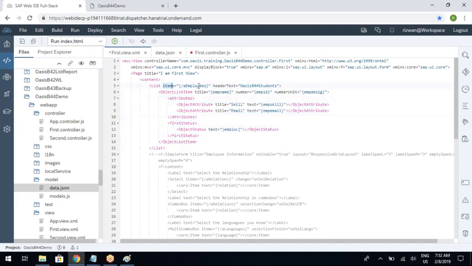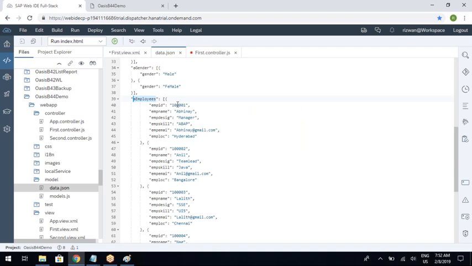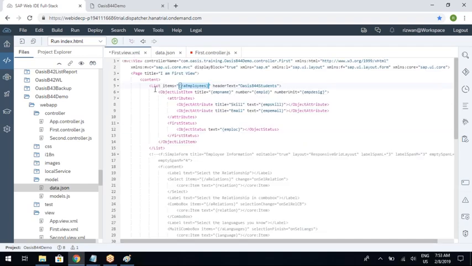List items equal to array of employees. The moment it is pointing the items to an array, it starts behaving like a loop. Okay, so it will go to the loop and pick up the first object, the first item. And this list also behaves like a loop and it will go inside the loop to create your first object list item, means first list item.